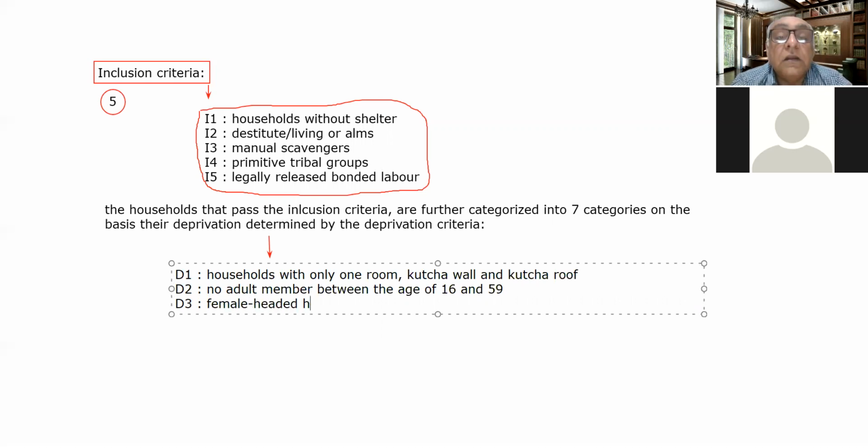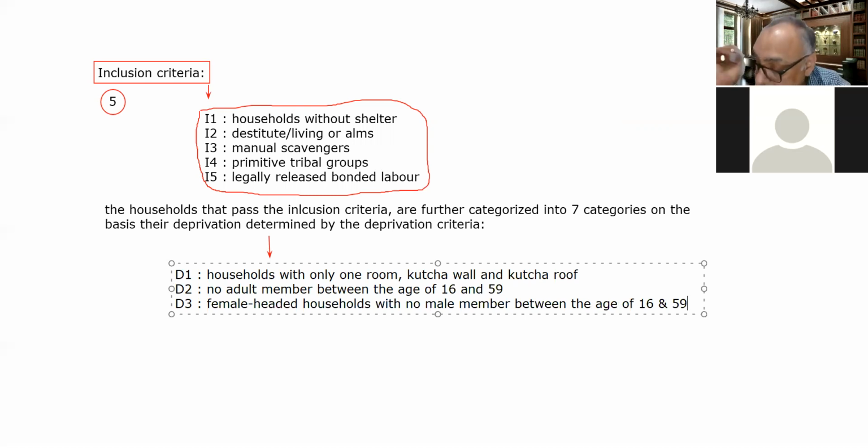The third criteria is female headed households with no male member between the age of 16 and 59.